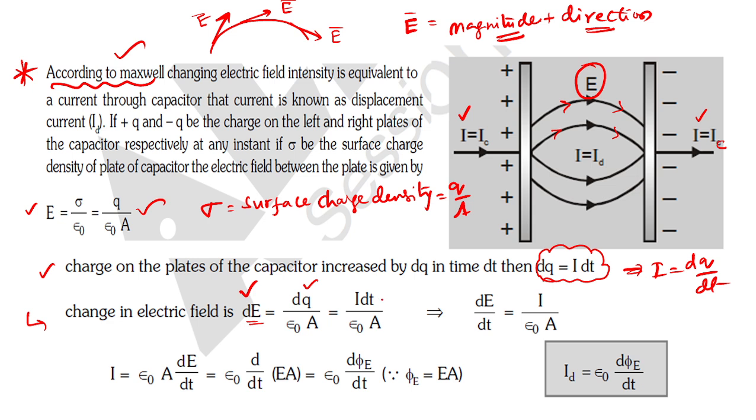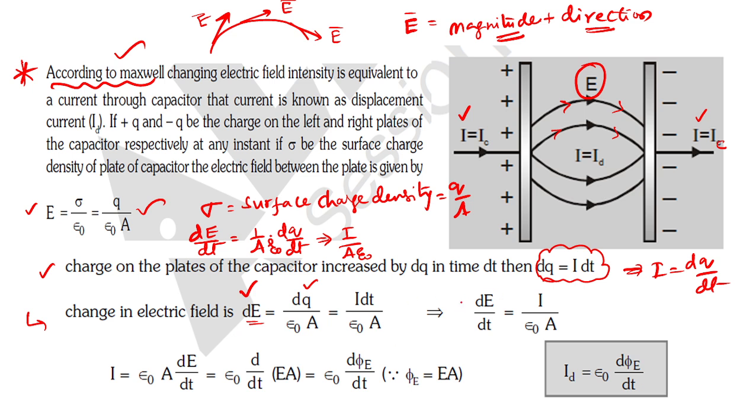So basically, this equation I am going to differentiate, which gives dE divided by dt equal to 1 by A, which stays the same, times dq divided by dt. Can I write like that? Epsilon naught also stays like that only. dq by dt will be I. Yes or no? I divided by A into epsilon naught. That is what you will get when you differentiate.